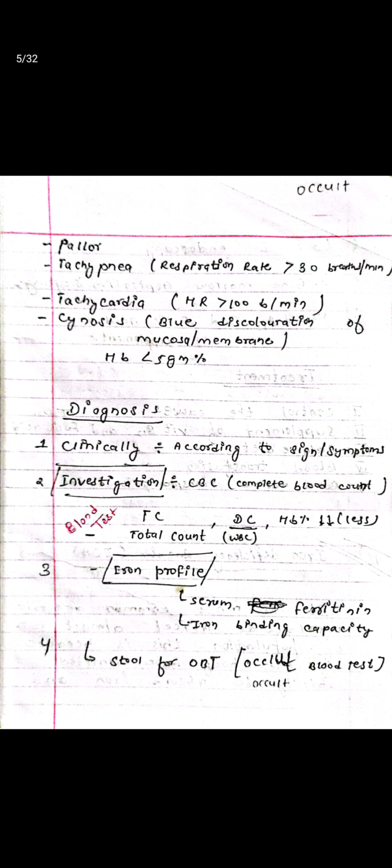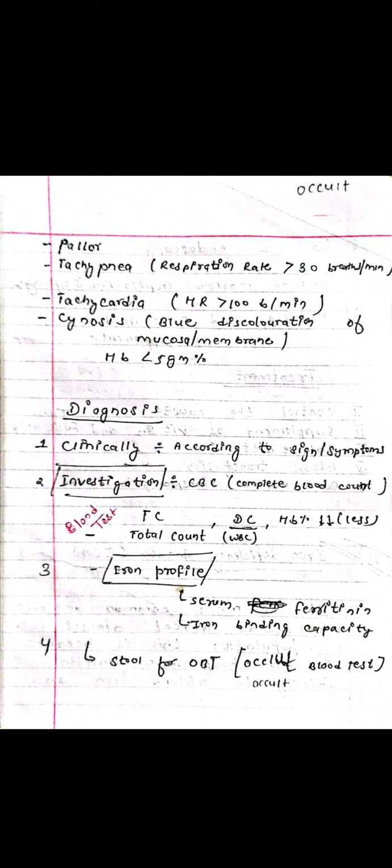Pallor, tachypnea: respiration rate more than 30 breaths per minute. Tachycardia is heart rate more than 100 beats per minute. Cyanosis: blue discoloration of the mucosal membrane. And hemoglobin less than 5 gram%. Diagnosis is clinical, according to signs and symptoms.